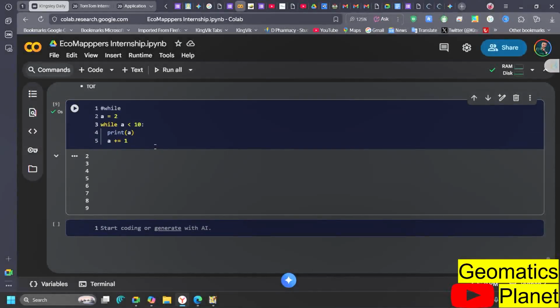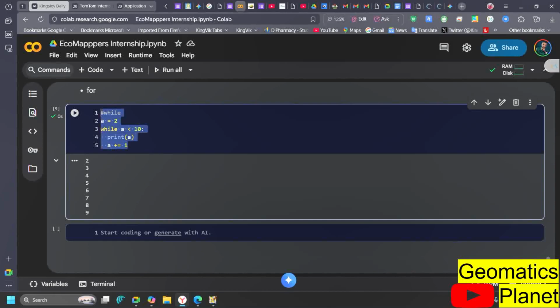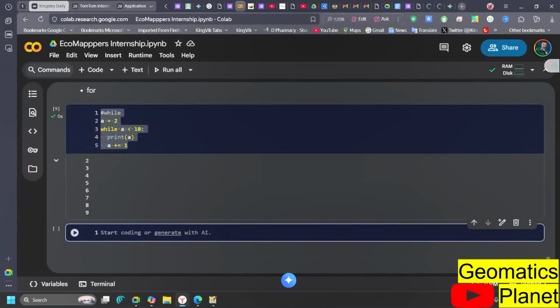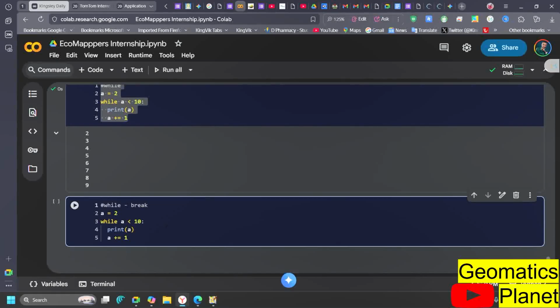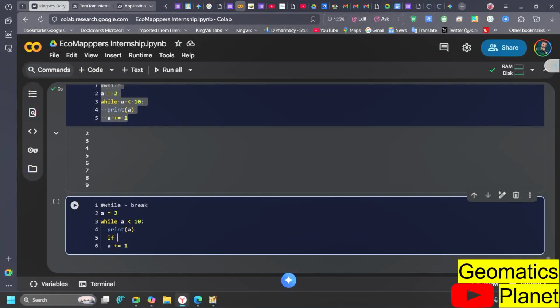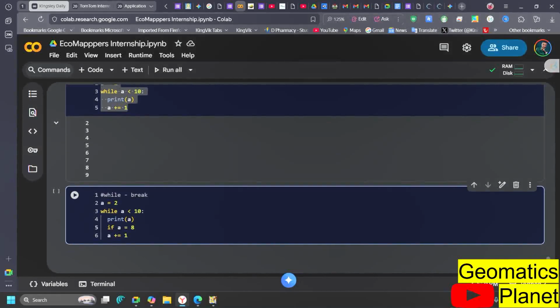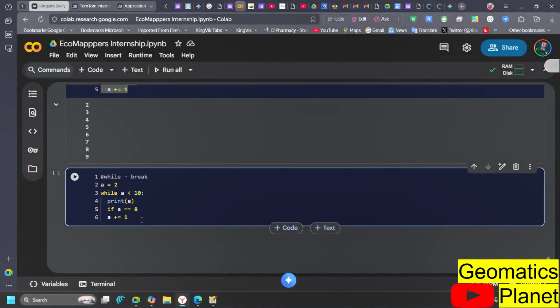Now another example I want to talk about is break. What if I wanted to break at a particular point? This is a while loop, but I need it to break at a particular point. What it means is that I can run a particular statement, but I say break it at any point in time. So if I say that this is less than this, and I say print this, but after printing I say if, for example, A is equal to, let's say, 8, break at that particular point. Remember, this is making a comparison, so break it at this particular point where we have 8 here.